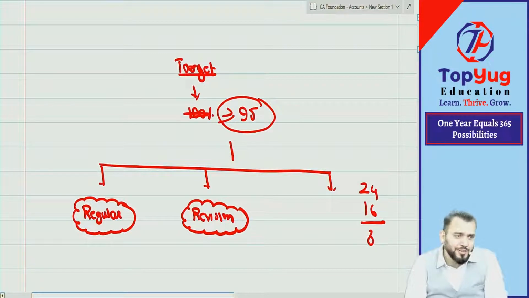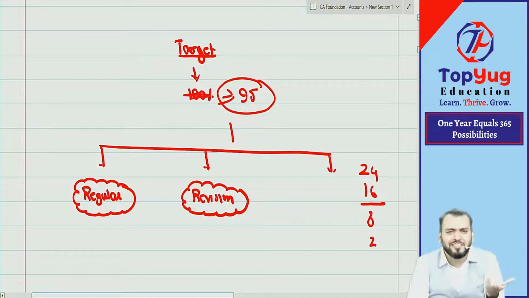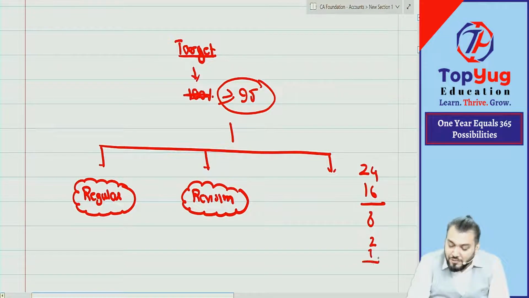Without that, you can't start your day. Correct? Now, that is also required. 2 hours are required. Someone requires 10 minutes also, but on average, let us take 2 hours. And 1 hour is required for what? Lunch, dinner, etc. So 1 hour. So then also you can see you have 5 hours left.